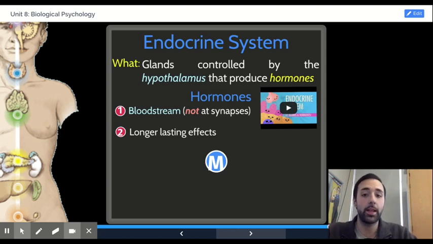The glands in our body controlled by the hypothalamus produce and secrete hormones specifically into our bloodstream. So when we talk about hormones, whether that's adrenaline, testosterone, melatonin, growth hormone, there are a variety of hormones in our body. They work by being secreted into the bloodstream, meaning they are not going to be present in the synapse. So any hormone, doesn't matter which one, would not be present in the synapse. Again, the synapse is the space between 2 neurons.